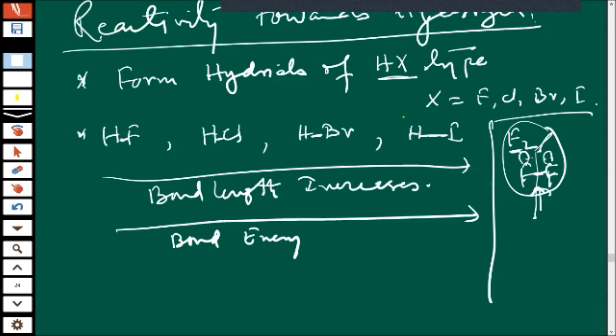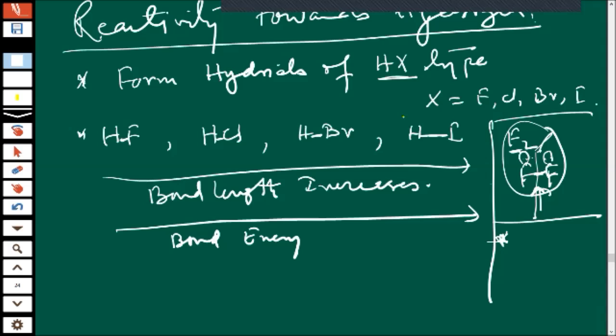But in this case, we have to consider the bond length. According to the bond length, we have to move. Those who have bigger bond length will break easily. So now tell me about bond energy. Sir, except fluorine, the bonds would be decreasing down the group. Okay, so you have made the same mistake I was expecting.